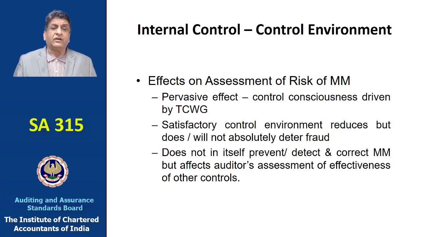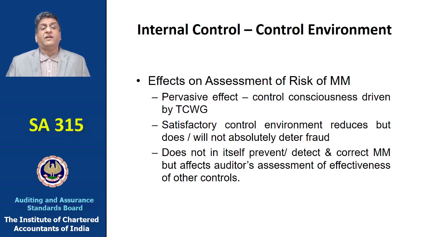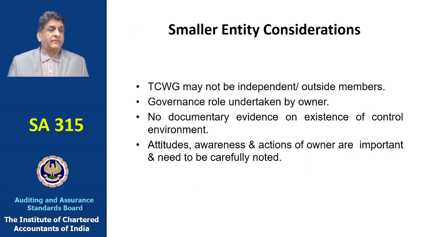A satisfactory control environment will reduce, but will not absolutely deter fraud. And a control environment in itself will not prevent or detect or correct a material misstatement, but a control environment will affect the auditor's assessment of the effectiveness of other controls and what he needs to test and the nature, timing, and extent of his testing.